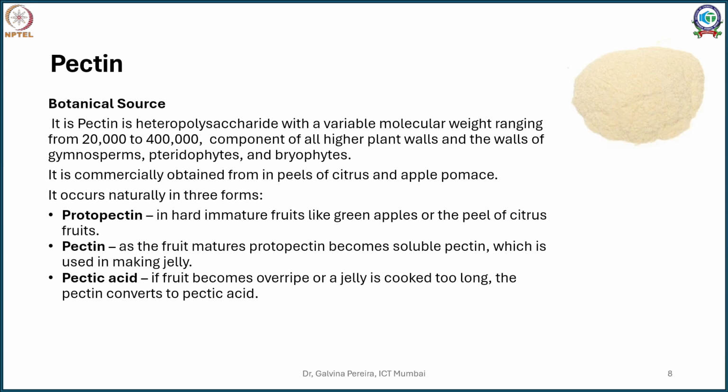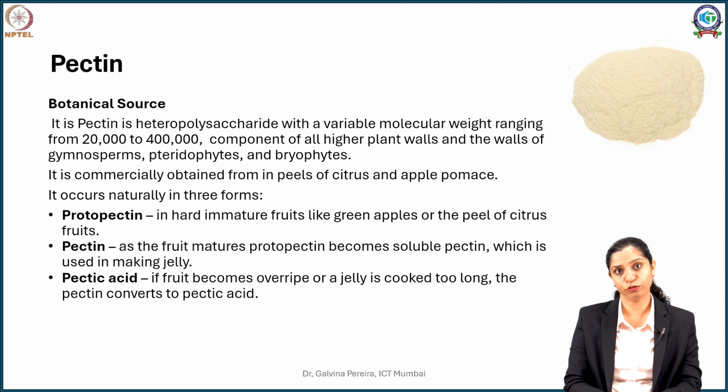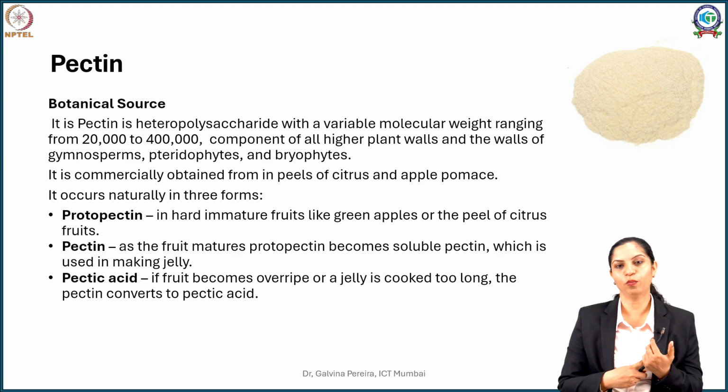Now let's go to the next polymer, and that is pectin. When you say starch, it was a homopolysaccharide. Pectin is a heteropolysaccharide containing a variable number of sugars. The number of sugars may be in thousands, and the molecular weight ranges somewhere between 20,000 to 4 lakh. So this pectin is naturally a component.